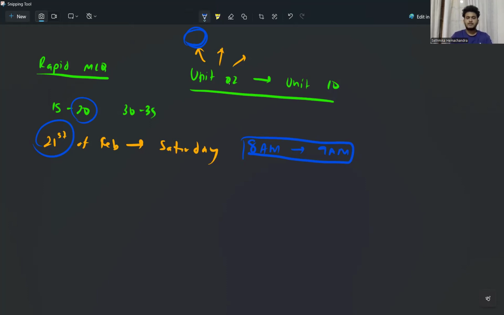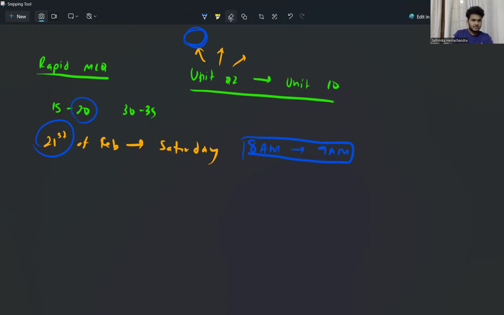Likewise, we'll be breaking down the units into some sections and doing these rapid MCQ papers to cover all the units. I haven't included, I think, Unit 1, Unit 3, and Unit 6. I don't think I included this last year, but I'll let you know if I'll be including it this year. But for now, we'll be starting with Unit 2.